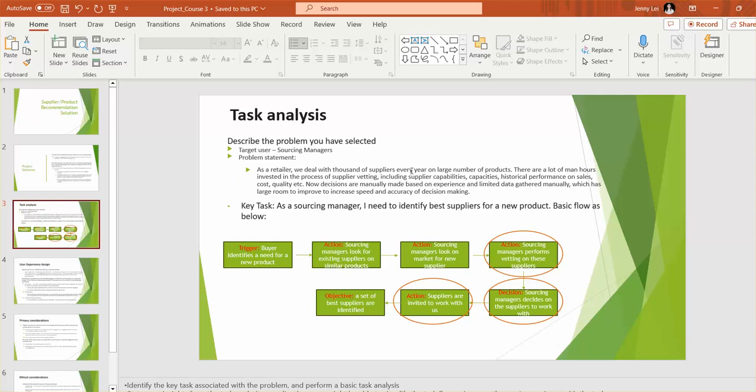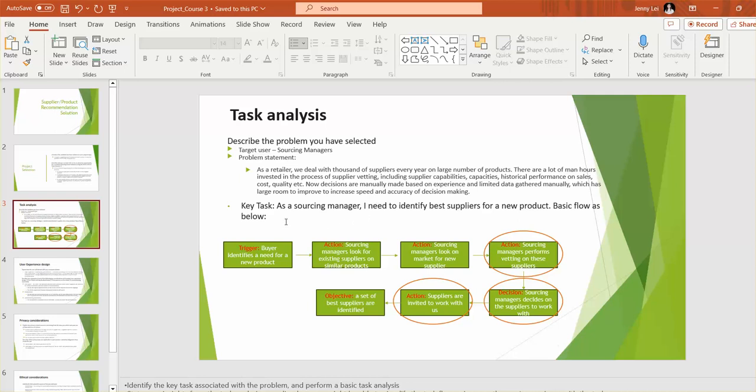There are lots of man hours invested in the process of supplier vetting, including capabilities, capacities, historical performance on sales, cost, quality, etc. Now the decisions are manually made based on experience and limited data gathered manually, which really has large room to improve to increase the speed and accuracy of decision making.